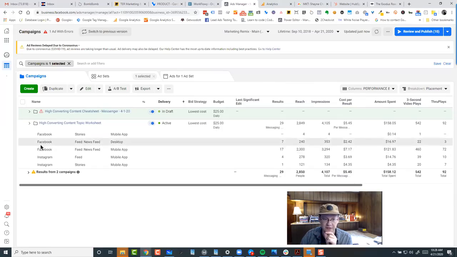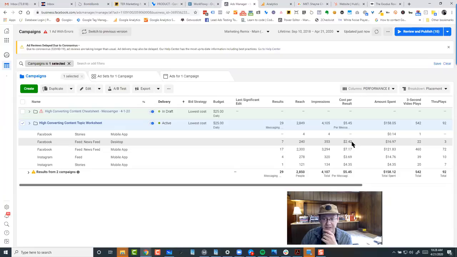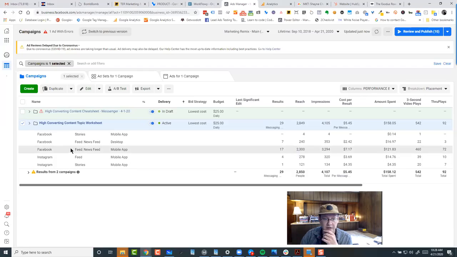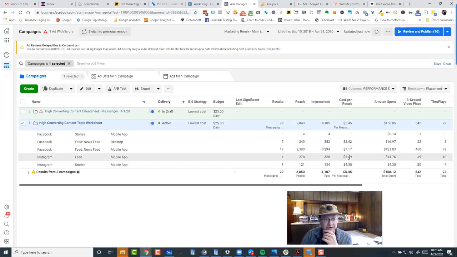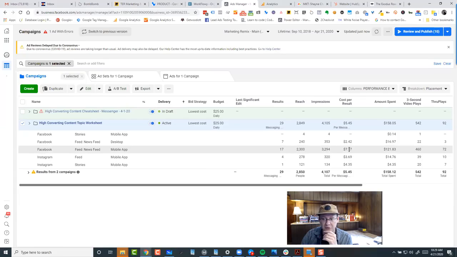So if we break down at the campaign level, meaning all the leads that are generated are the 29, look at the breakdown of the differences between these placements, right? So Facebook newsfeed on the desktop, we've got 7 generated through there at $2.42 a piece. That's the lowest on the board here. Okay, the next lowest is Instagram feed at $3.69 per lead, right? Newsfeed on the mobile app is the most expensive, right? $7.17. So that says something, but most of the leads have been generated from there, okay?